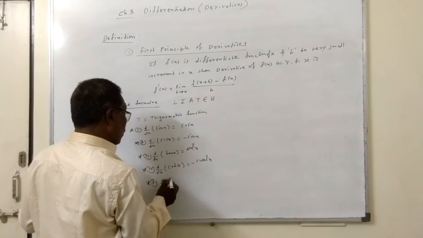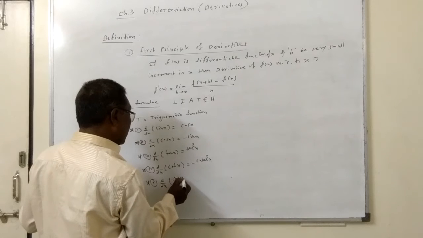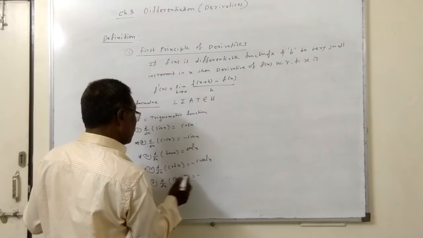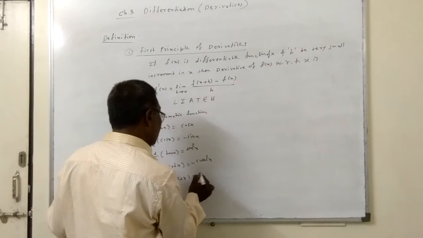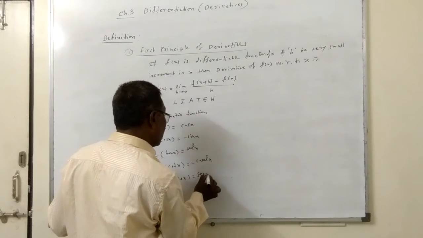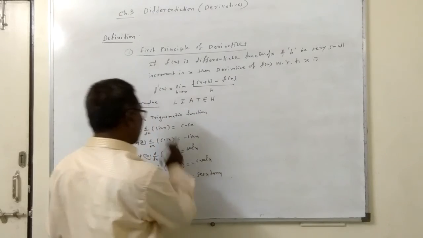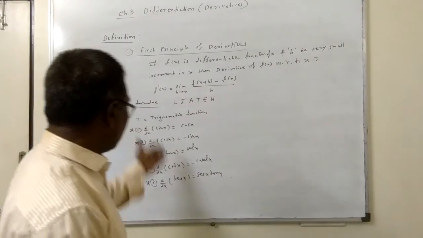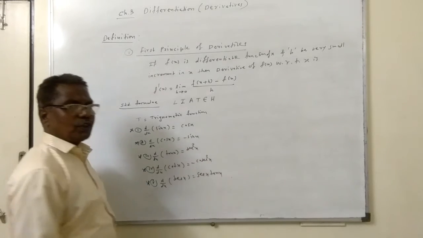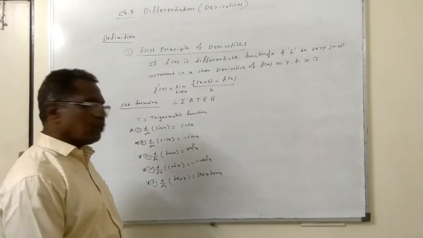Fifth, d by dx of sec x is sec x into tan x. Here also, if we observe the angle of this function, that is the identity, and these functions are the elementary functions. Afterward, we will add those videos also.